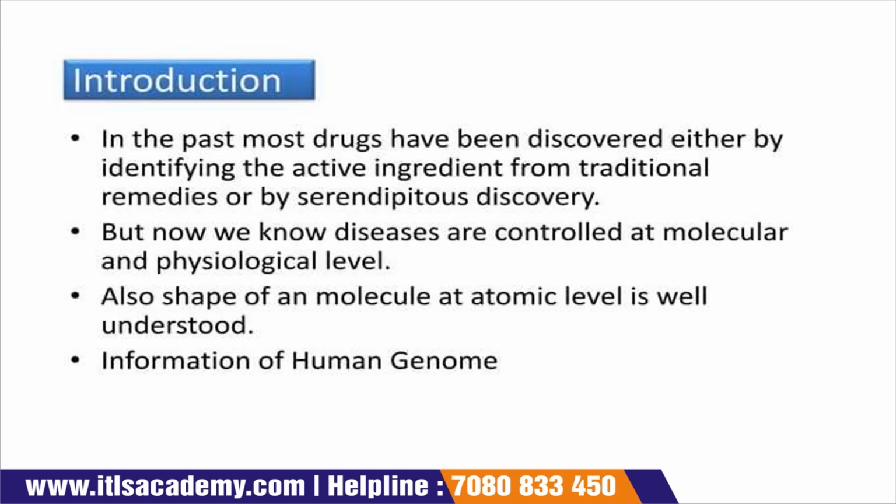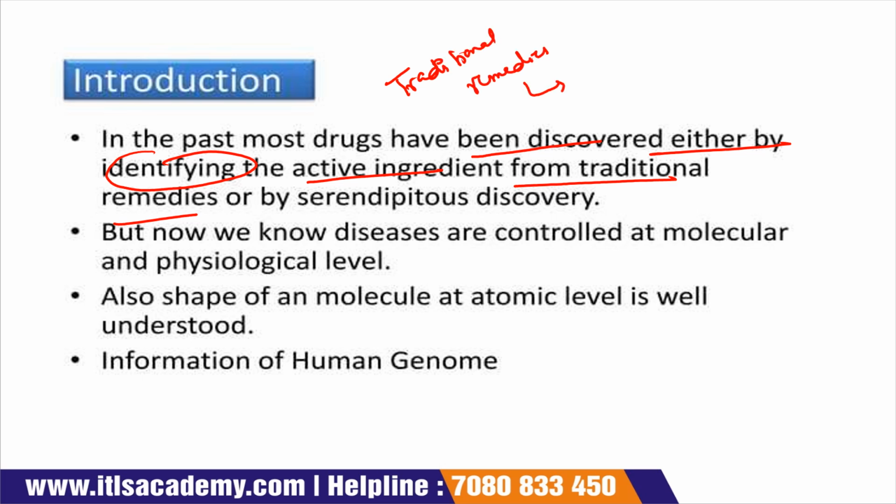Introduction. In the past, most drugs were discovered by identifying the active ingredient from traditional remedies. Thousands of years back, there were traditional remedies for the treatment of disease.